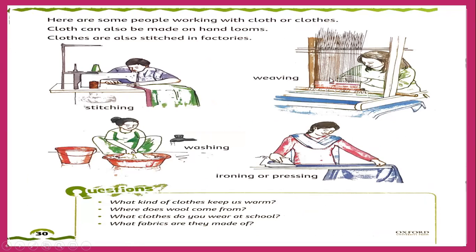Cloth can also be made by hand looms, and then it is stitched. Then if we want to wear it, we wash it, iron it, and wear it and become a good personality. Clothes also show our personality, which type of dresses we are wearing.